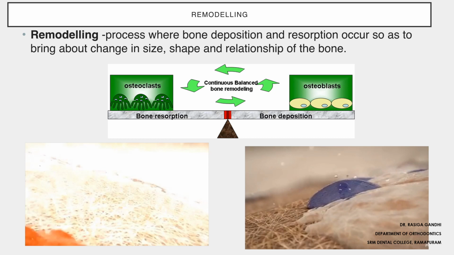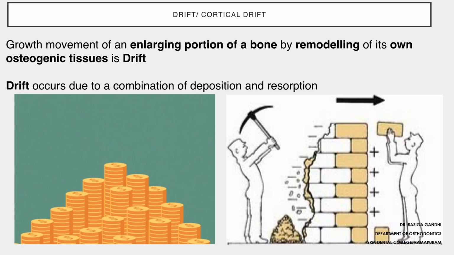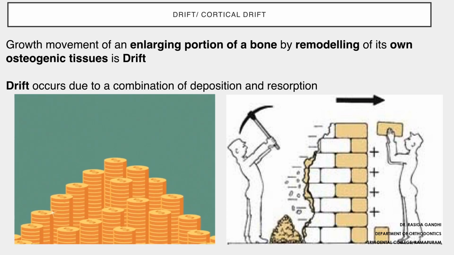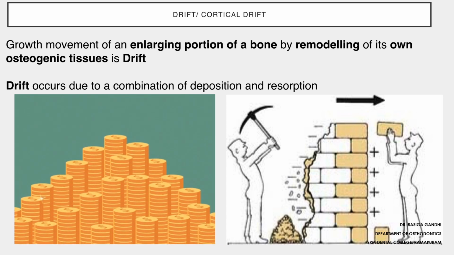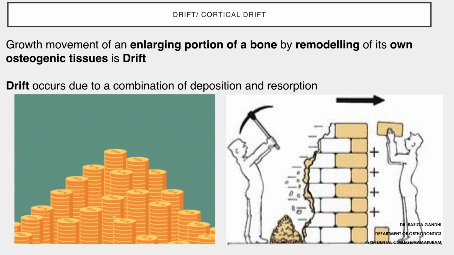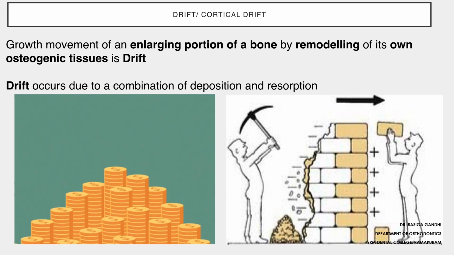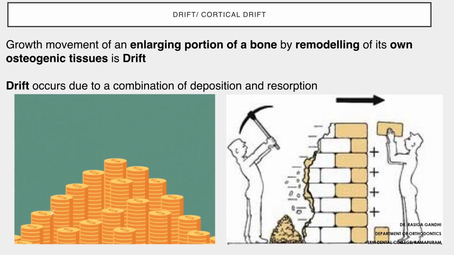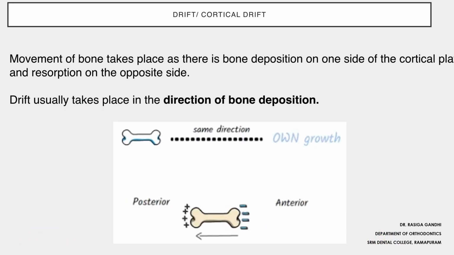So this is the concept that applies to drift. Growth movement occurs because of enlarging portion of a bone by remodeling of its own tissue. When that same bone enlarges due to the remodeling, it is called drift. Drift is always a combination of resorption and deposition. This direction will be the same as the direction of its own growth. If there is deposition on the posterior side, the movement will be to the posterior side. This is called drift or cortical drift, which is in the same direction of growth.